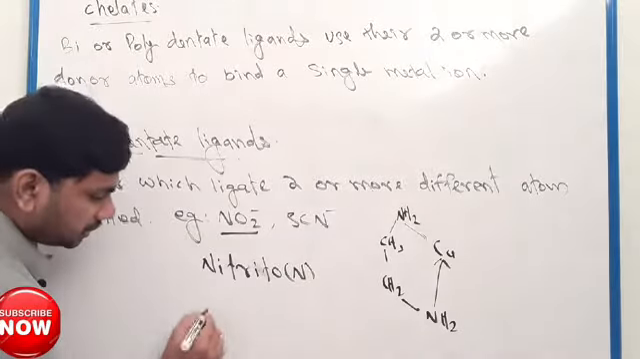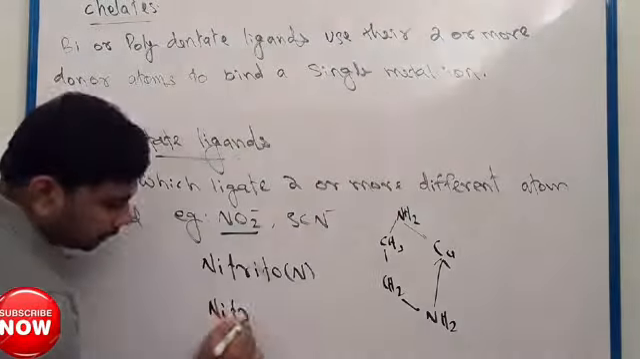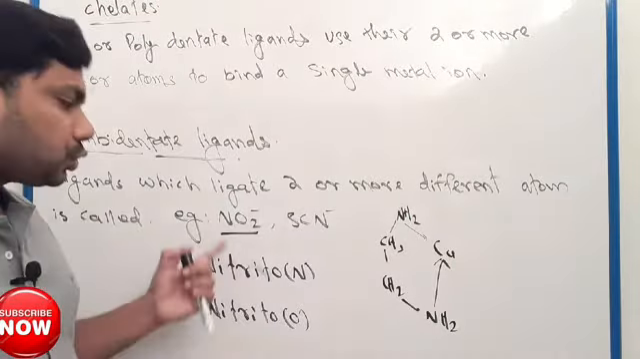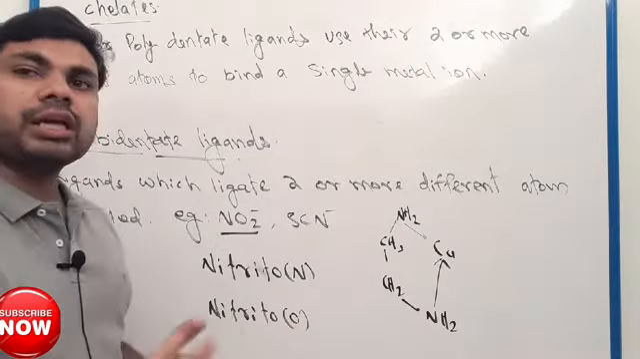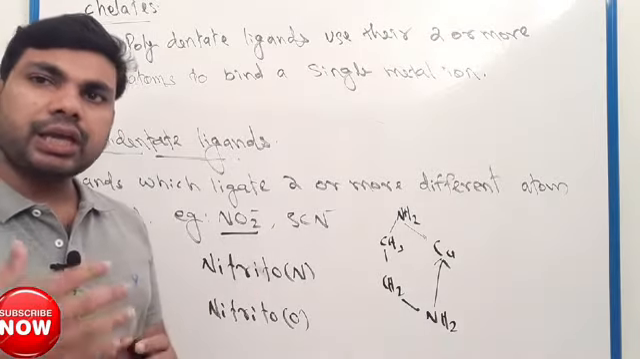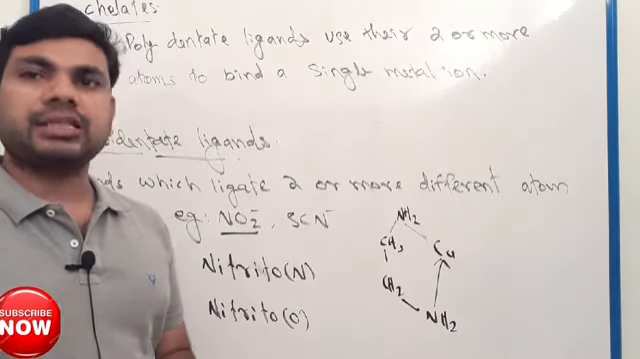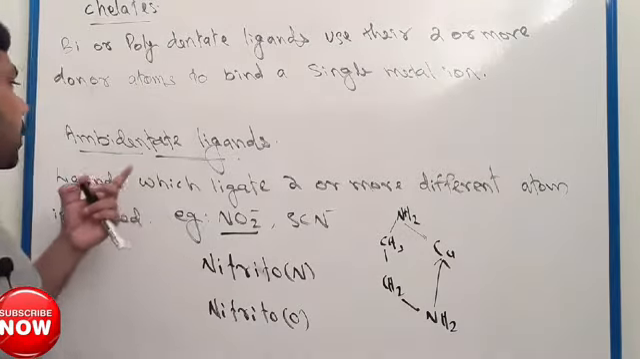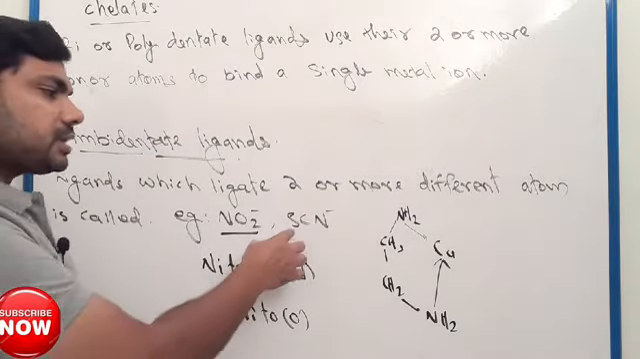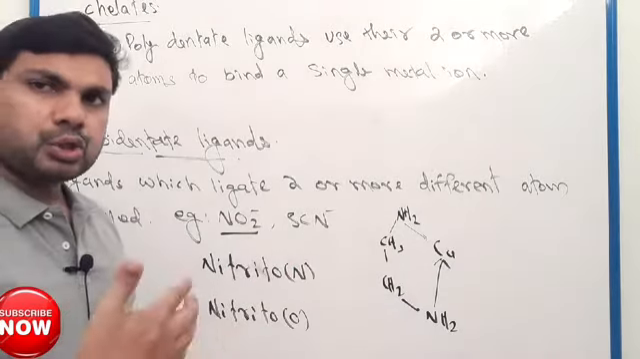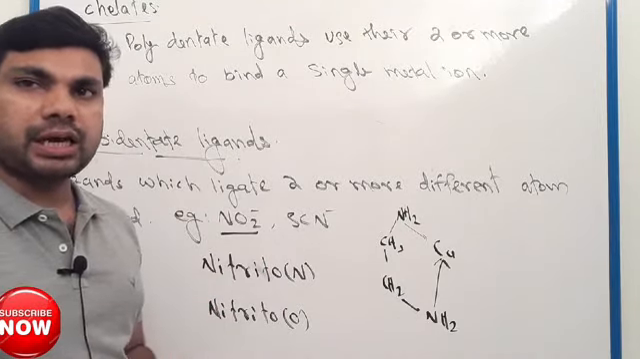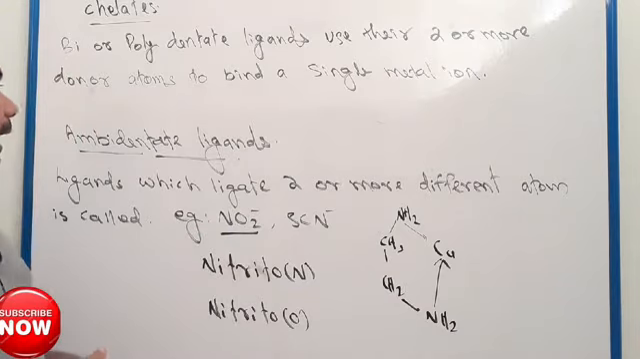Also nitrito-O means the same ligand NO2 minus, but here oxygen donates the electron pair. So the same ligand can donate an electron pair from different atoms. Such ligands are called ambidentate ligands. Another example is CN minus. Here sulfur can donate an electron pair to the metal atom. Also nitrogen can donate an electron pair to the central metal atom. Such ligands are ambidentate ligands.